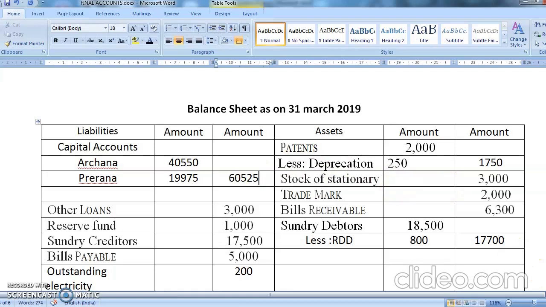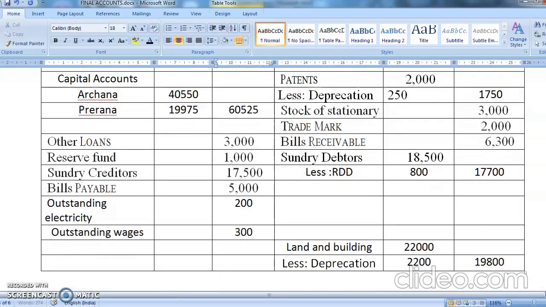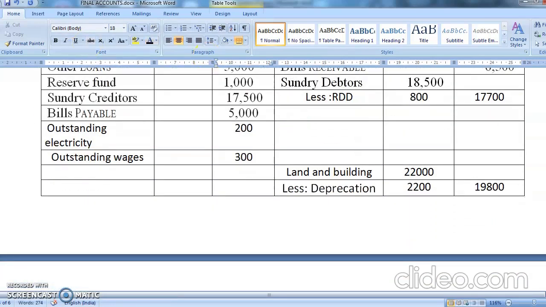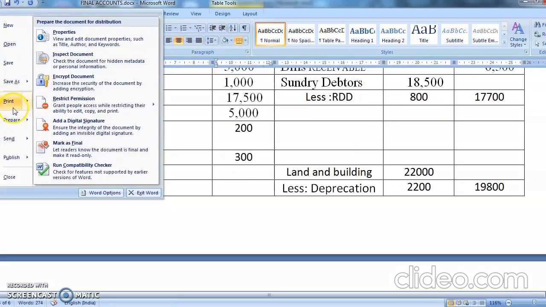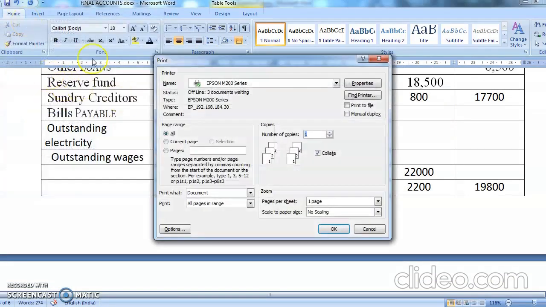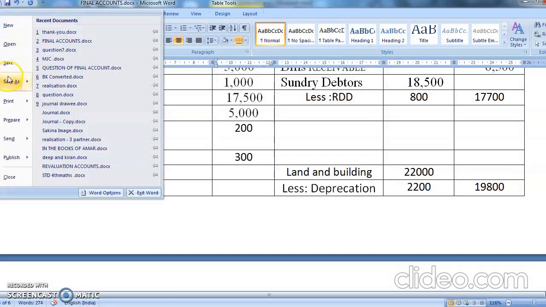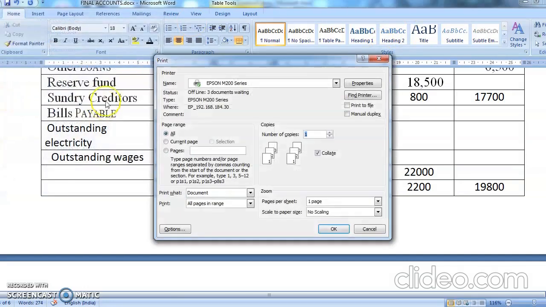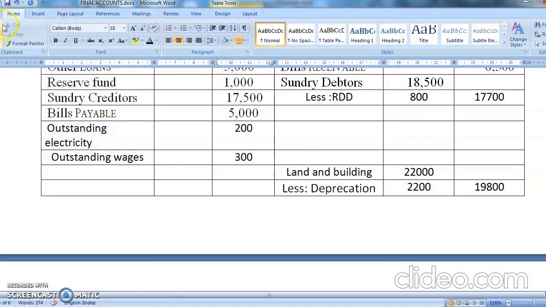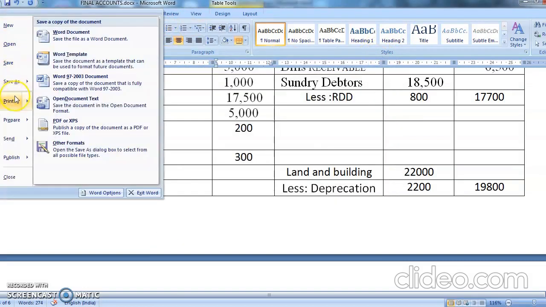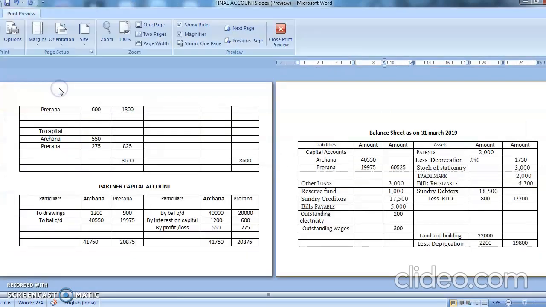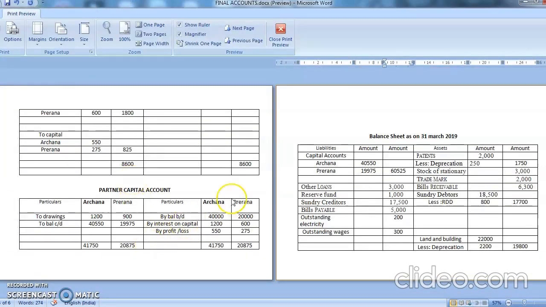Now last is your balance sheet ka total. Let's do balance sheet ka total. Again it is in the 2 pages. So better I'll do in a preview method so that totaling becomes faster on my end. Students, आप लोग जब करोगे you will be making every account on separate individual pages and one page will be enough for you to solve the problem. Okay. Now this is the partners capital account.